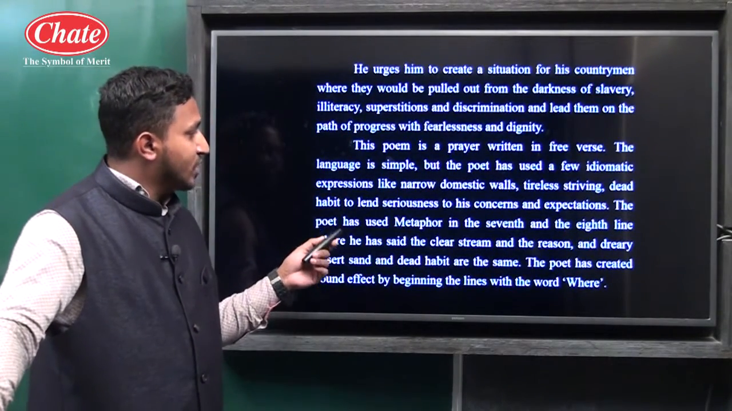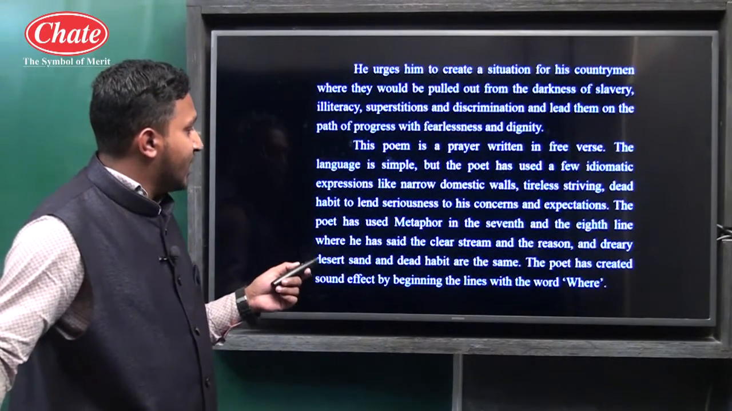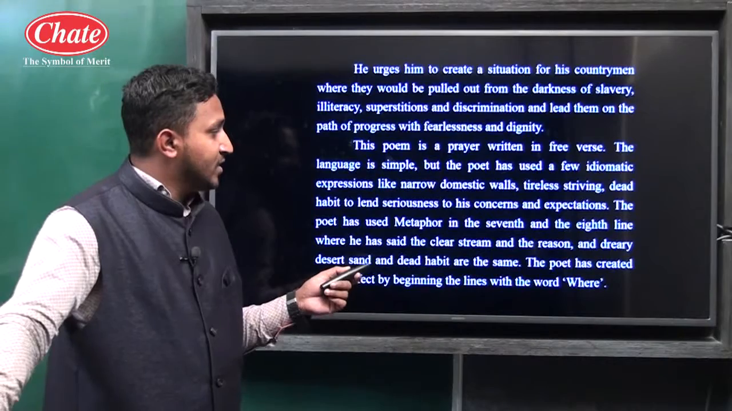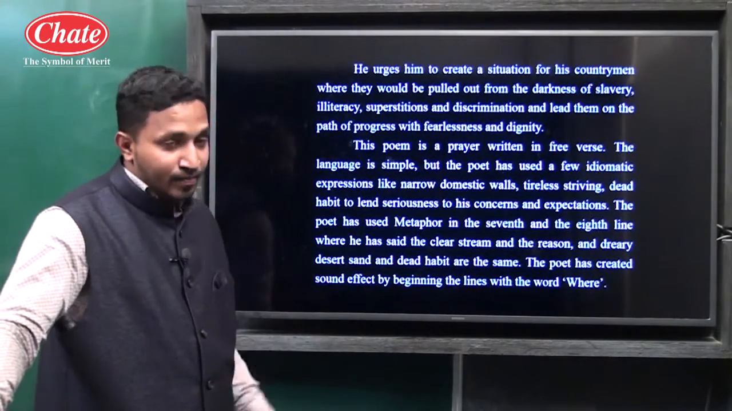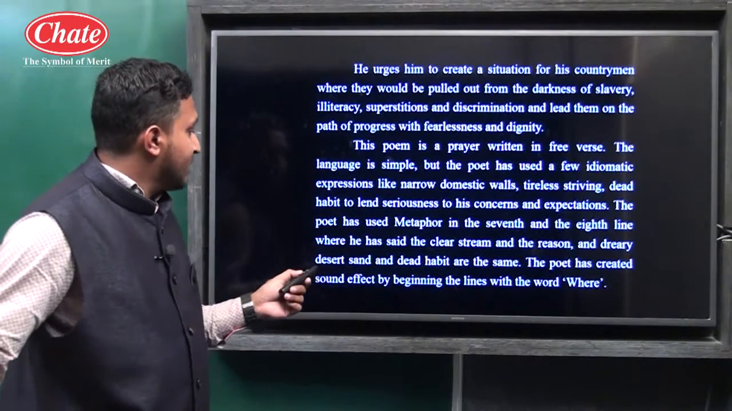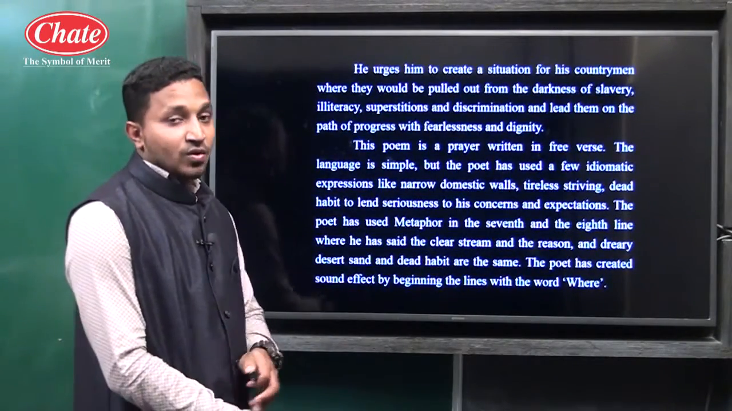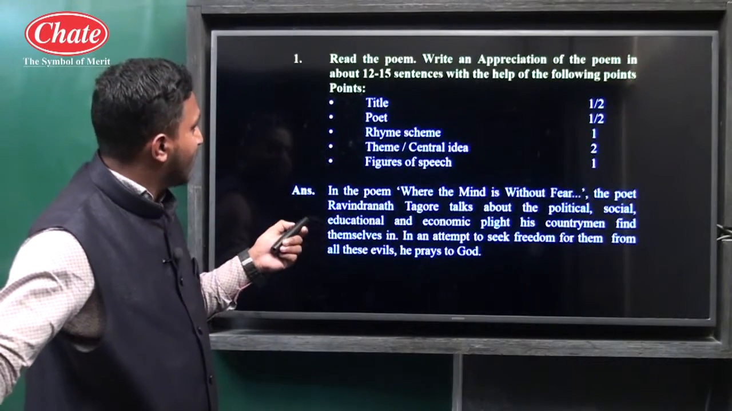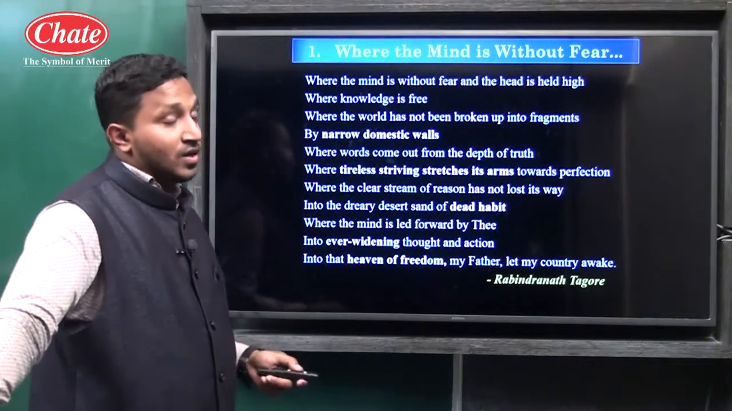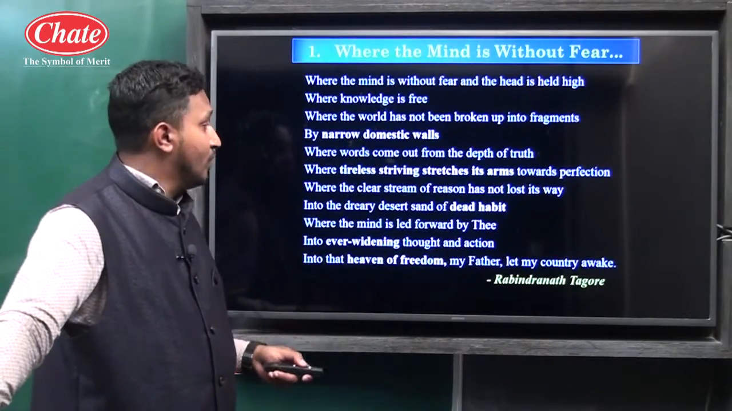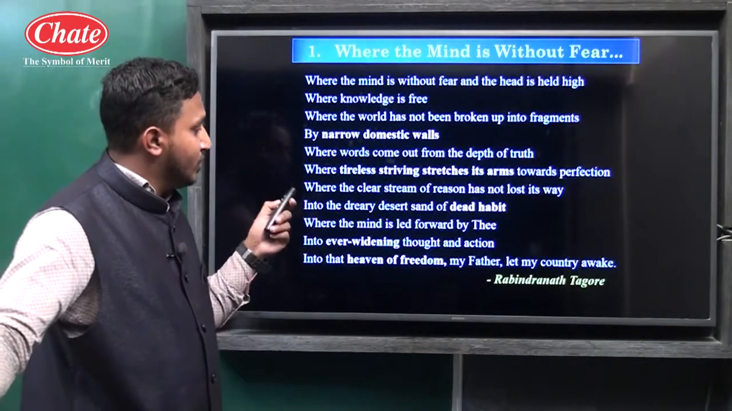The poet has used metaphor in the 7th and the 8th line, where he has said the clear streams and the reasons, and dreary desert sand and dead habits are the same. And here the poet has created sound effects by beginning the line with the word "where". Mostly all the lines in the poem start with the word "where". So to create a poetic effect, the poet has written the poem in such a manner.